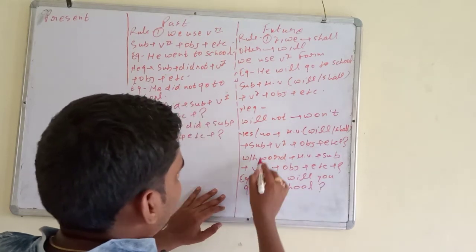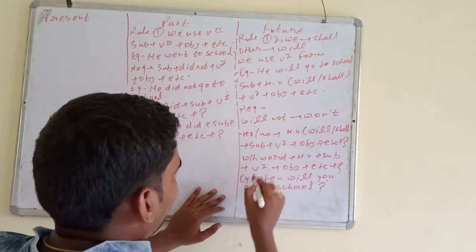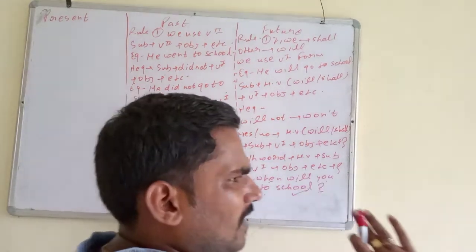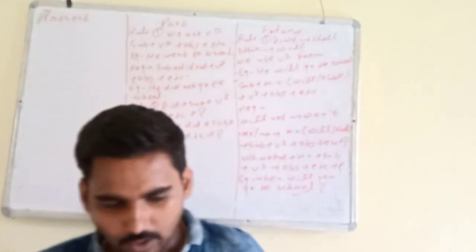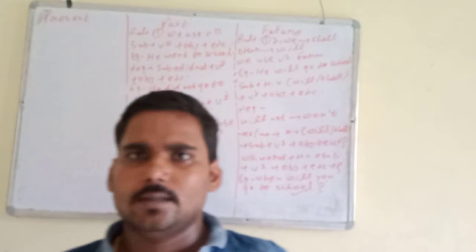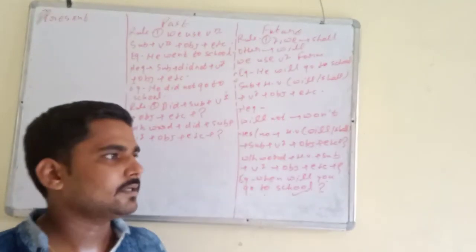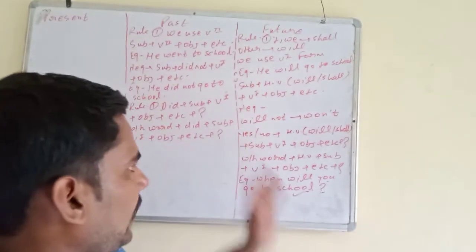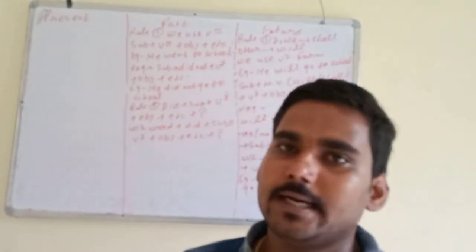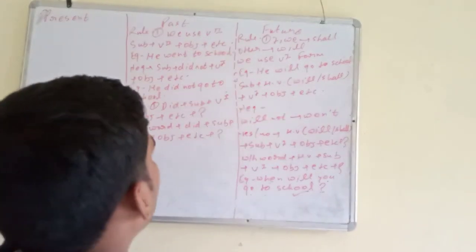So first thing is WH word, then helping verb is will, then subject is you, then base form of the verb is go, then object is school, then question mark. Remember, we follow only the rule and the sentence will be complete. This is not a rectification. Remember, only understand the basics, only follow the rules, then you will find the tense and you will get the sentence complete. Okay, so this is simple future.